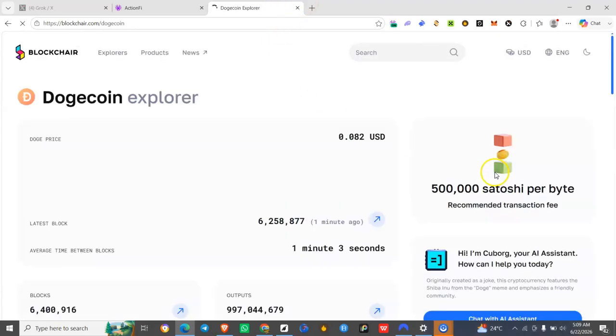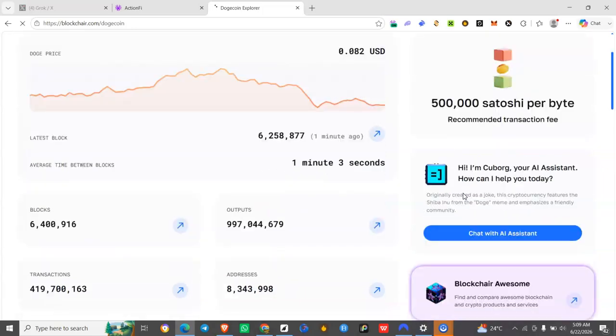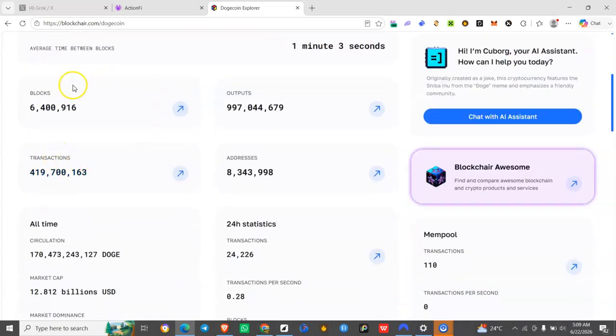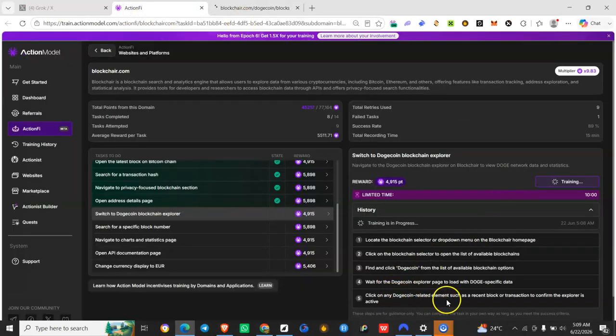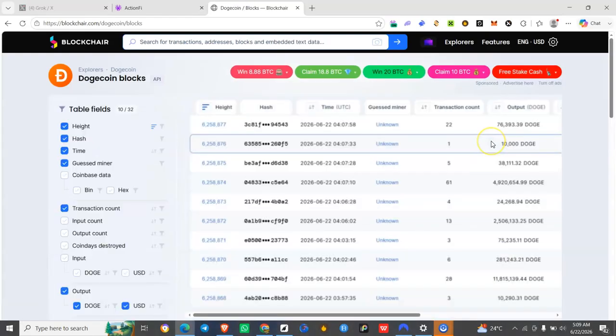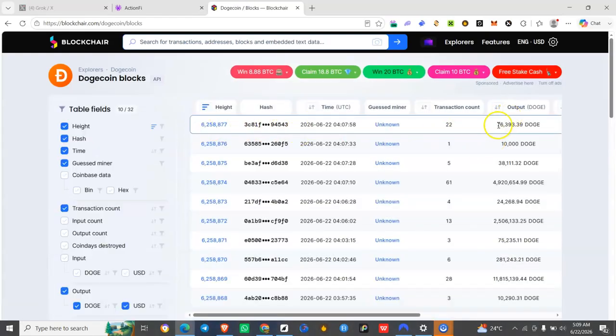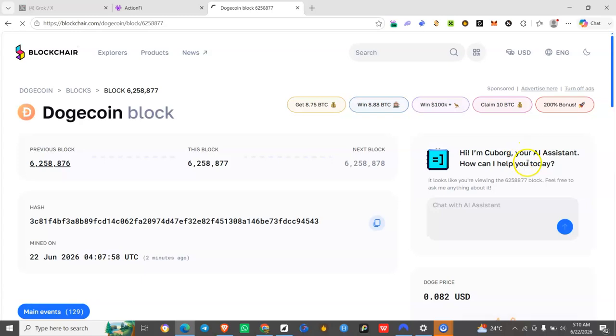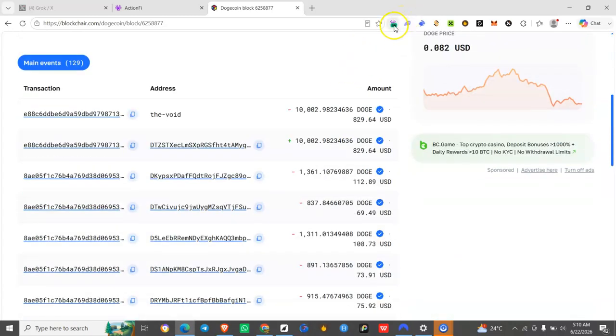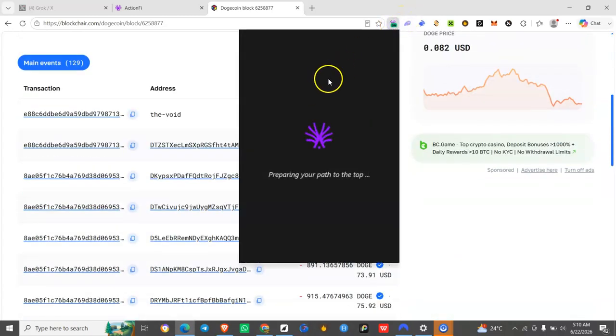Once it's loaded, let's click on blocks. Click on any blockchain related elements such as recent block or transaction to confirm it's active. So here you can just click on any recent blocks and maybe scroll down just to confirm it's active. Then we'll finish this task, that's all.